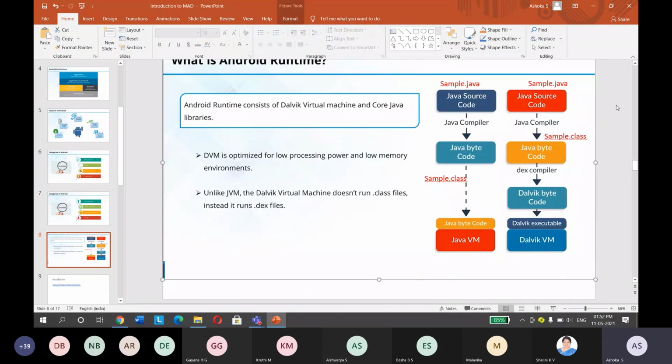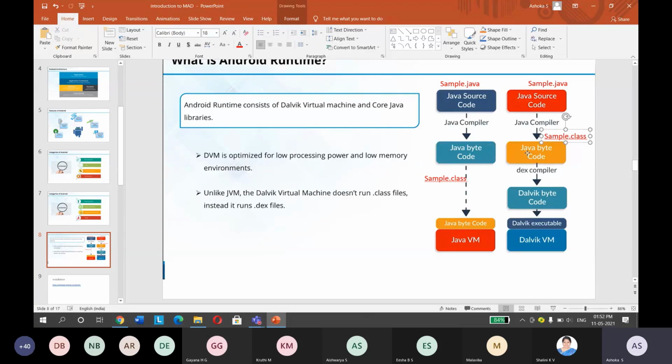So here, the Java source code has the .java extension. When you compile, it creates sample.class. After that, this sample.class will be compiled again by the DX compiler, that is the Dalvik executable compiler.